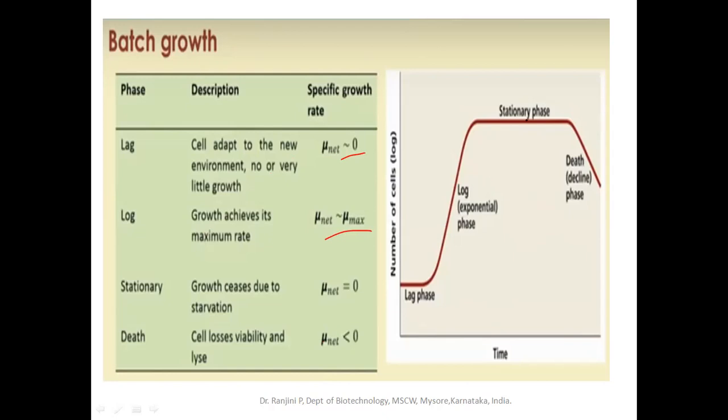Now the stationary phase. In the stationary phase, growth ceases. The reason may be the depletion of the nutrient or the accumulation of autotoxic products, or both. Both may cease the growth of the microorganism. At that time, mu net is equal to 0.